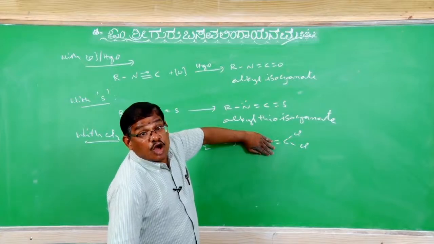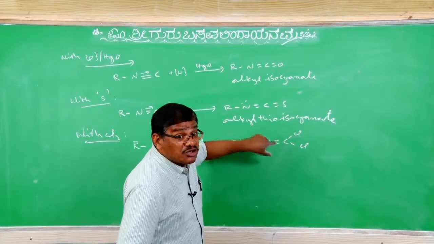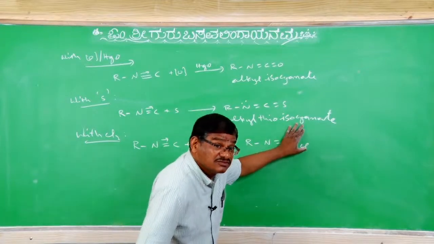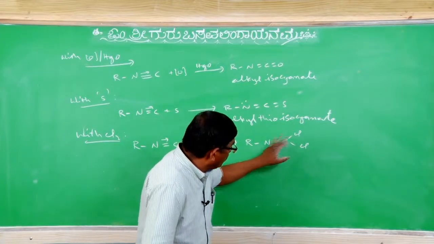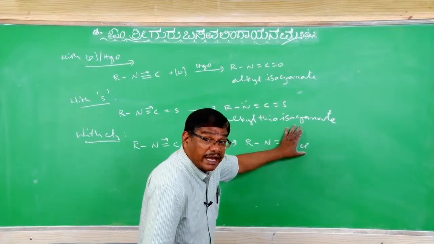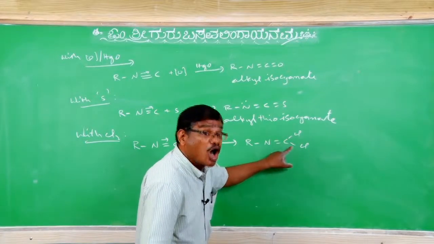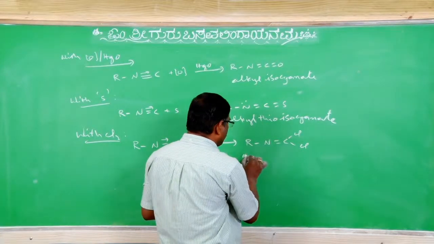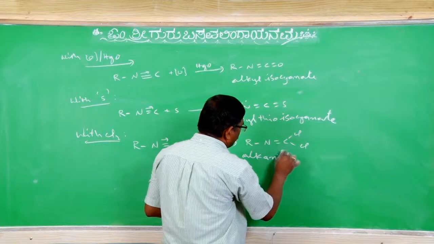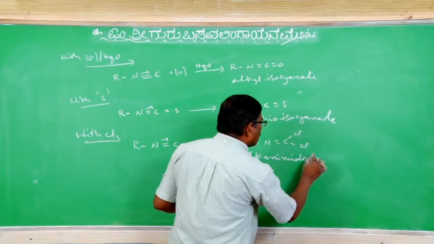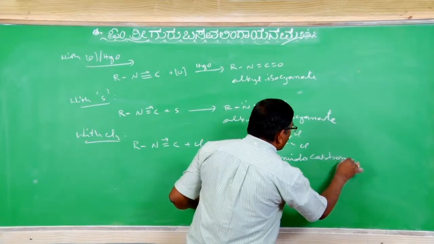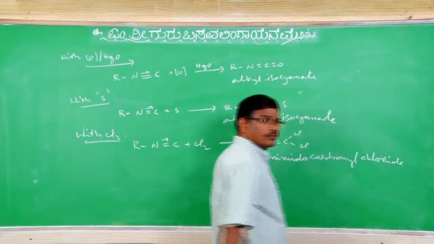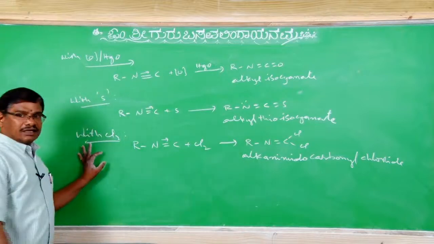Phosgene, carbonyl chloride. This also we have to define in terms of carbonyl chloride. This is alkanimide. N double bond O is imide. Alkanimido carbonyl chloride. Okay, na? Now the reactions are clear, na?